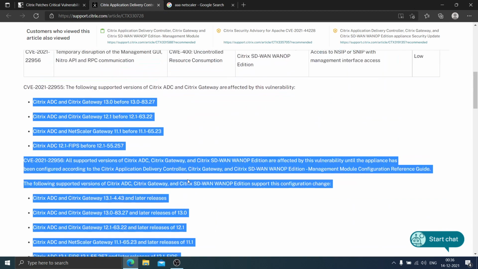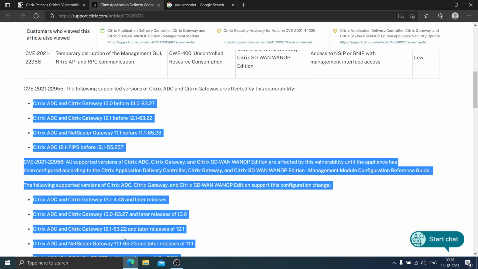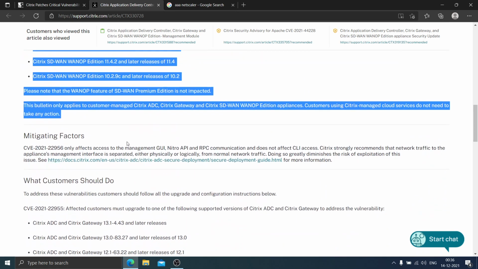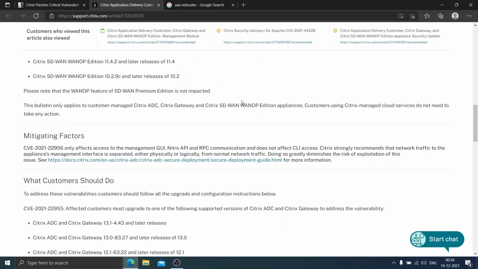So, in the real-time environment, when Citrix comes to know this, Citrix sends an email to all their customers. Let's say Citrix has like 3,000 customers. The moment they come to know about this vulnerability, Citrix is going to send an automatic email to all the customers, so that customers would see the email and they can take action immediately.